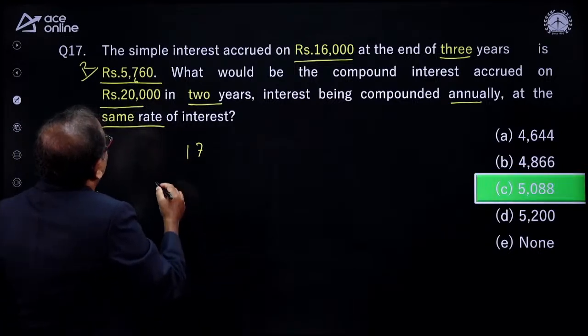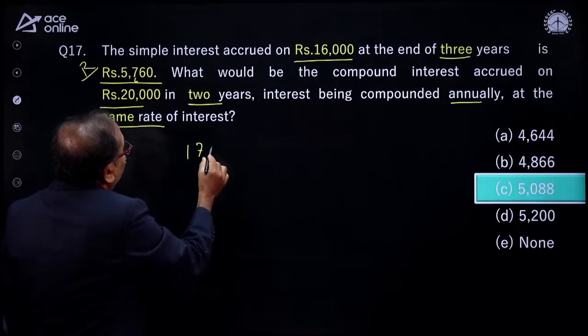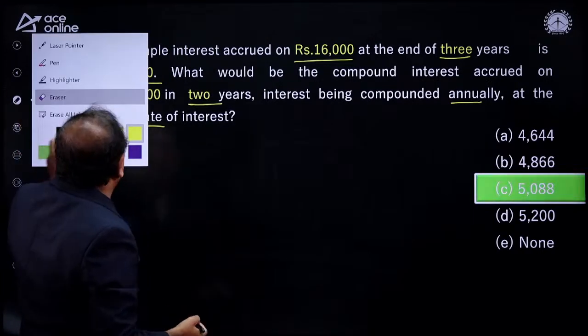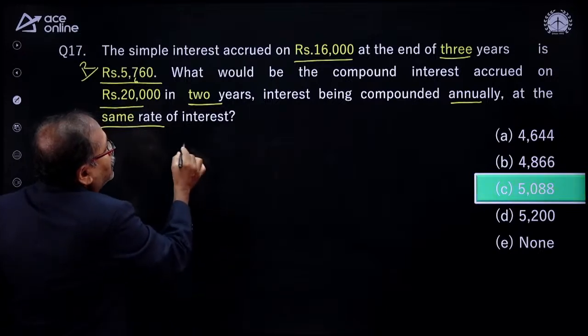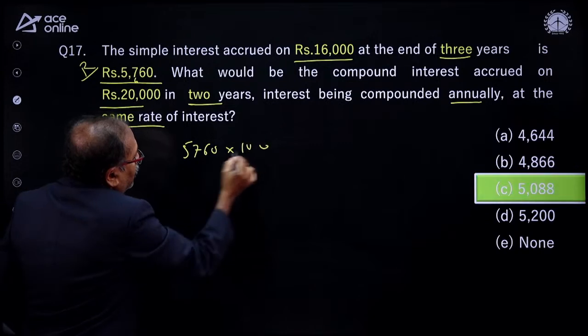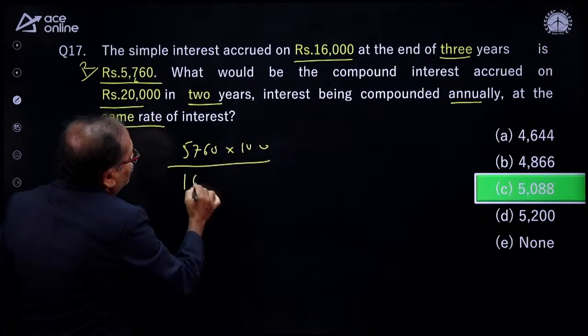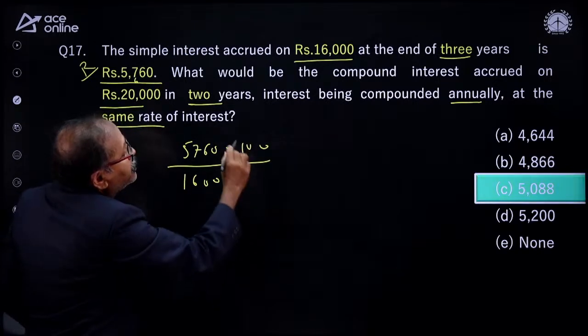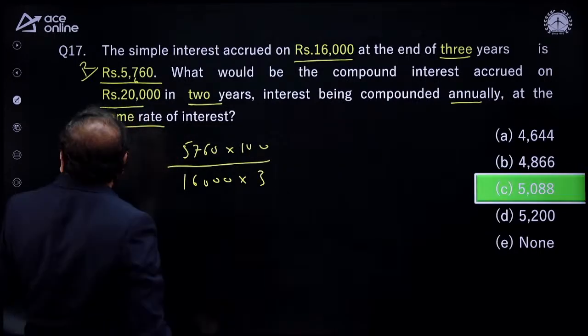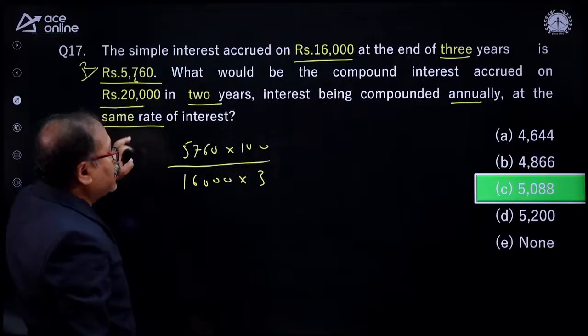So that is 2 and 2 and 0. Or else I can simply write down the basic formula for finding the interest rate here. The rate is equal to SI 5,760 into 100, divided by P into T, which is 16,000, and the T is how many years? 3 years. You get the answer R here. So let's find out how much is the R.